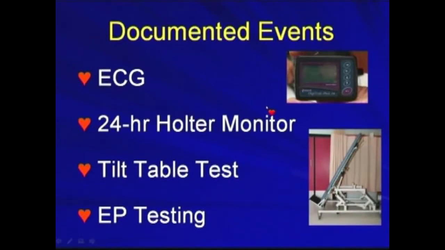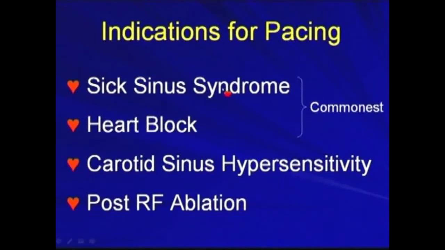The documented arrhythmic events can be documented by electrocardiogram. Sometimes it needs to be documented by 24-hour Holter monitoring. Tilt-table testing and EP testing sometimes are necessary. For the indications for pacing, the commonest indications nowadays in clinical practice are sick sinus syndrome and advanced heart block. Other indications include carotid sinus hypersensitivity or post-RF ablation.